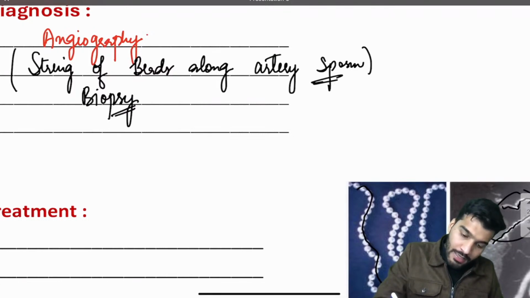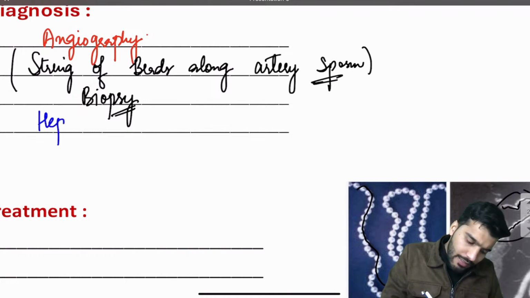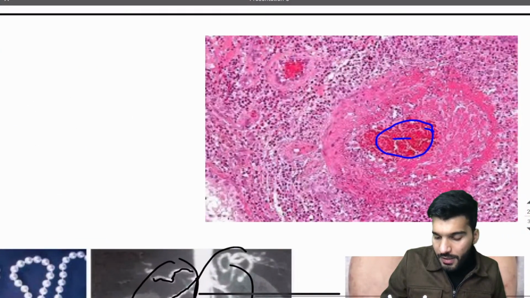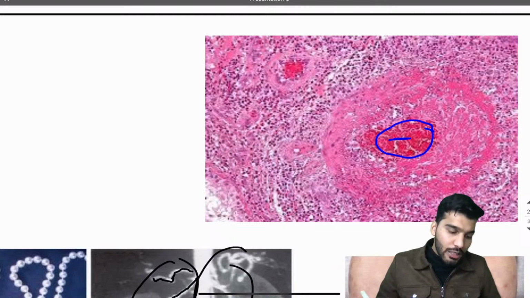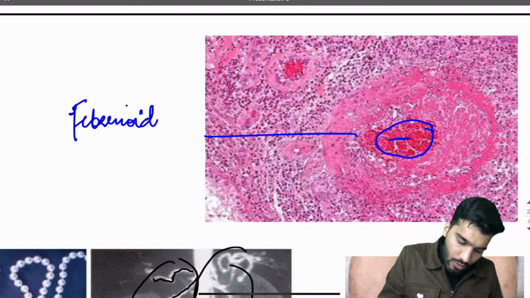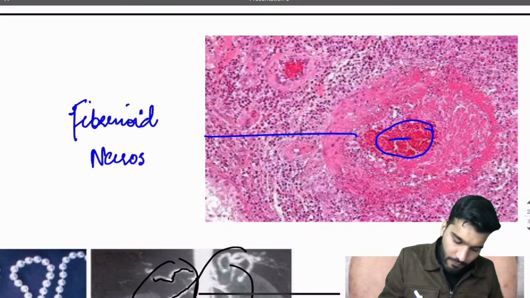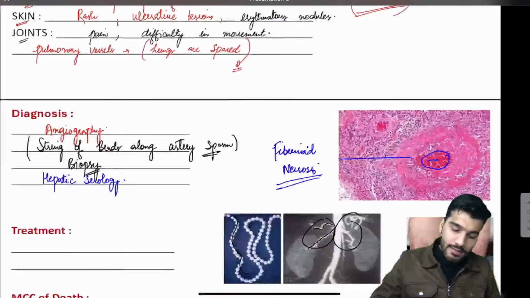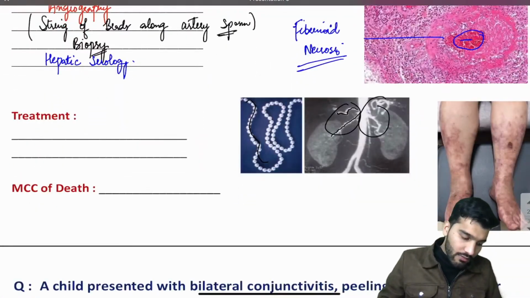We will do biopsy also, and we can go for hepatic serology as well, because it can be associated with what? Hepatitis B. You can see a fibrin deposit or the fibrinoid material deposit. Which type of necrosis, guys? Fibrinoid necrosis, which is seen in polyarthritis nodosa.